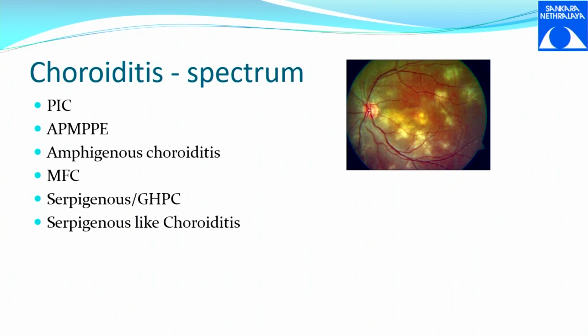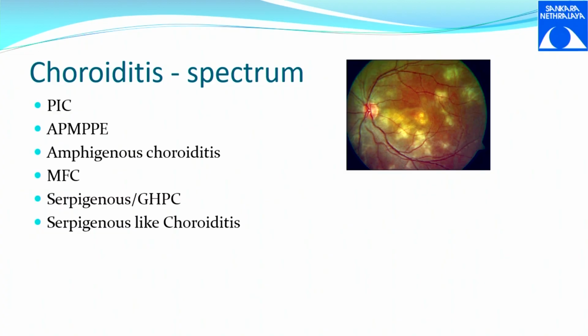So a patient need not always present in this classical manner. I am telling you, a patient can come straight with serpiginous-like choroiditis. It need not always start from PIC, APM, PPE, gradually progressing to this. The patient will have problems even from the initial stage. So this is a spectrum of disease.